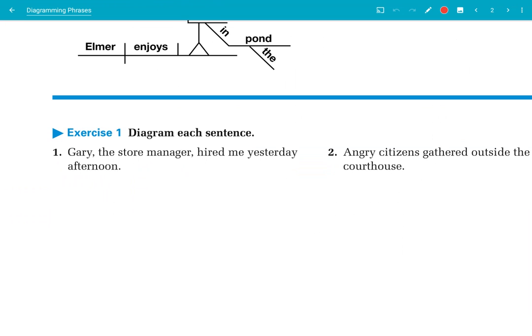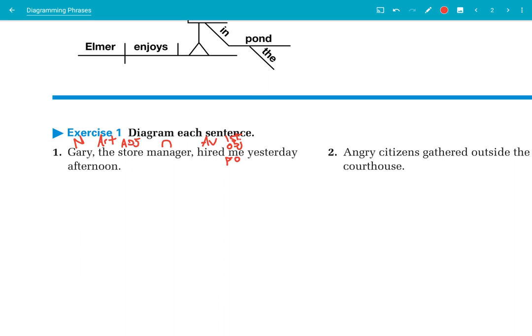All right, so Gary, the store manager, hired me yesterday afternoon. Well, I know Gary is a proper noun. The is an article. Store here sounds like a noun, but it's actually an adjective because it modifies the word manager. Hired is an action verb. Me is a first person objective pronoun.